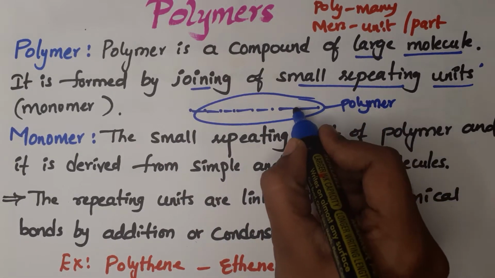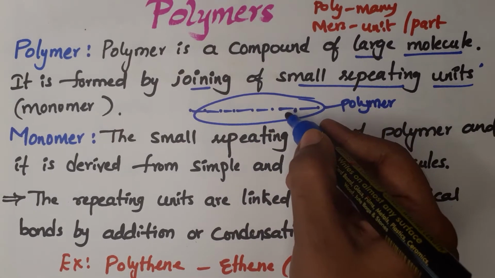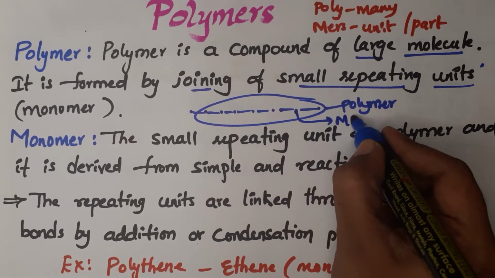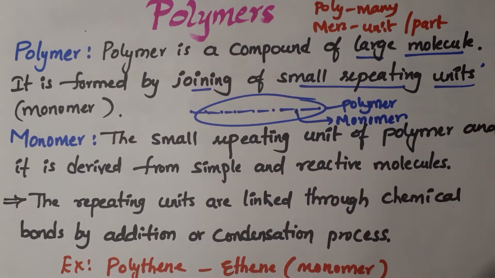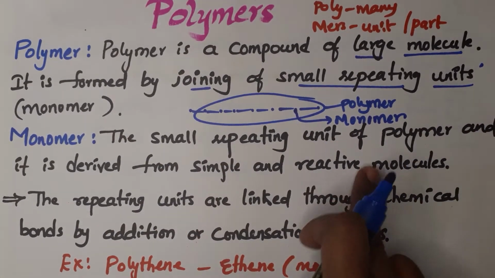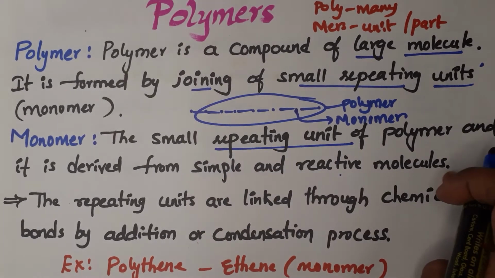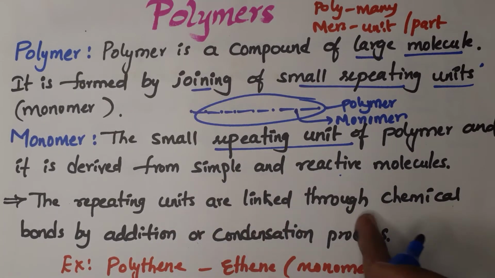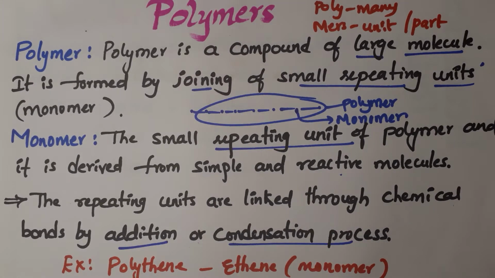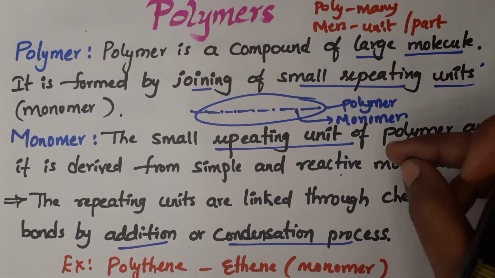The individual species involved in the formation of a polymer, the repeating unit, is called a monomer. The definition of a monomer is the small repeating unit of a polymer, derived from simple and reactive molecules, and the repeating units are linked through chemical bonds either by addition or condensation processes. So this is a brief explanation of polymer and monomer.